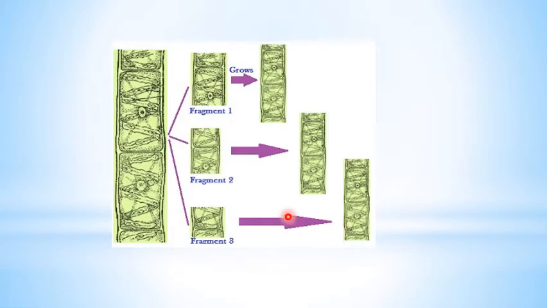This is the Spirogyra. This is the filamentous structure of Spirogyra, and you can see this ribbon-like structure. This is the chloroplast of the Spirogyra. So the chloroplast of Spirogyra is of a ribbon shape. This is the nuclei. So when they get mature, they are divided into fragments, and each fragment will develop into a new individual. Such type of reproduction is known as fragmentation.